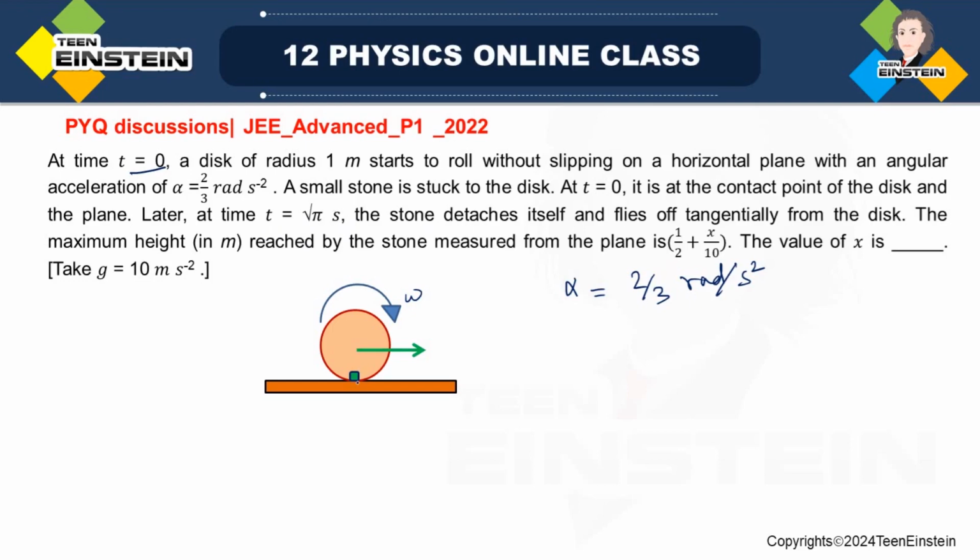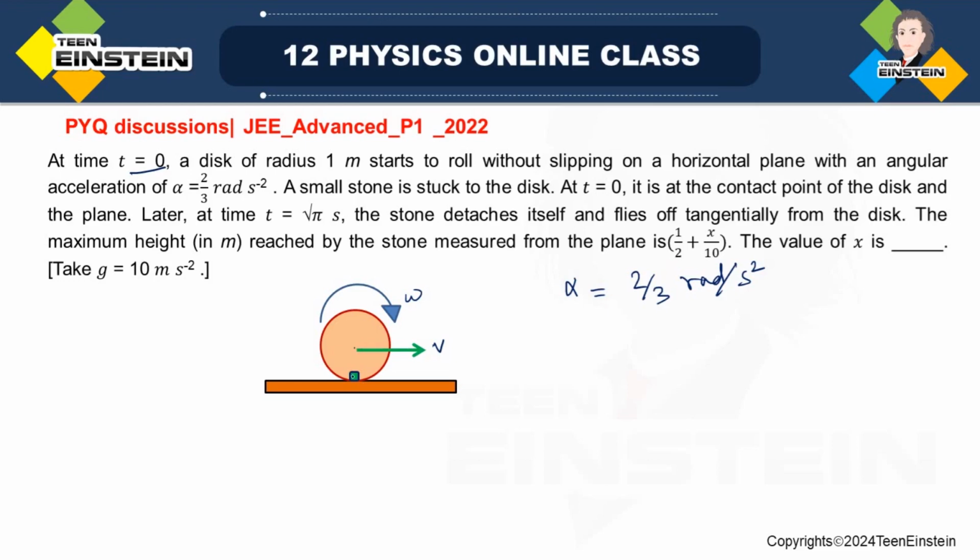See, at t = 0, the stone which was stuck to the disc was here at the point of contact between the disc and the plane. But as the disc rolls, it will be rotating as well as moving in the forward direction. Let us say the center of mass of the disc is moving with velocity v. This is the linear velocity and this is the angular velocity.